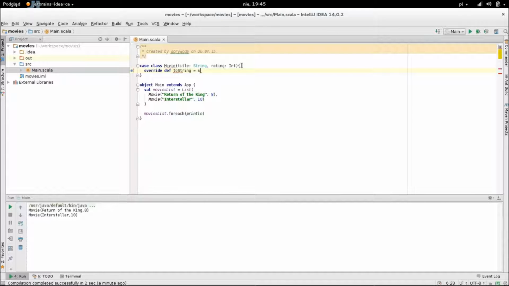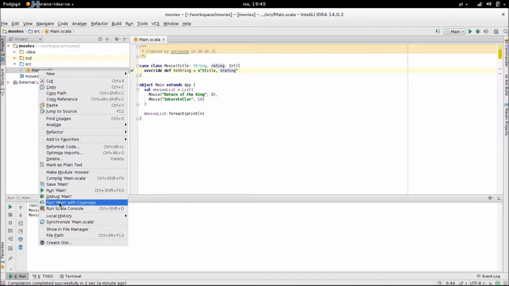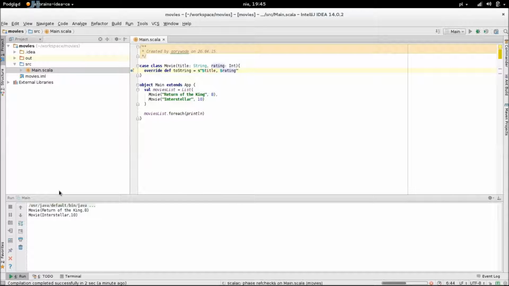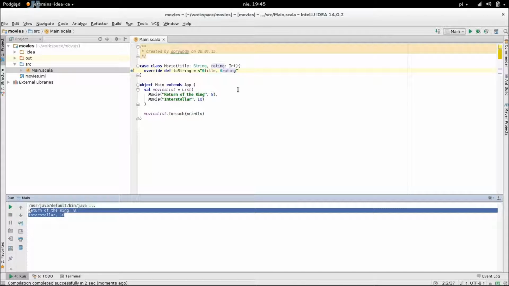Now I will override the toString method. This s before the string tells Scala that it contains references to variables and constants available in the context, and these references should be substituted. Because toString basically consists of only one expression, no curly brackets are needed.